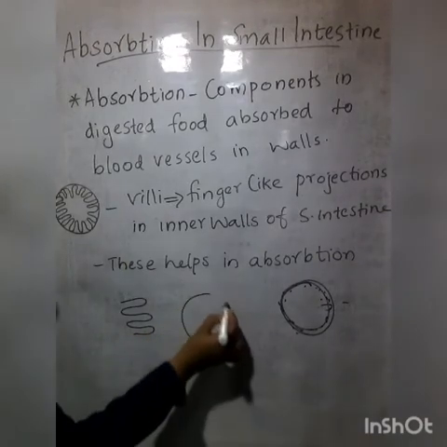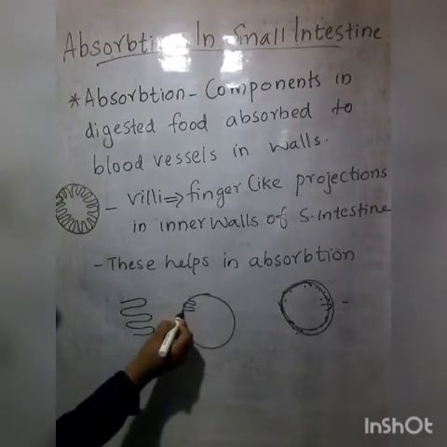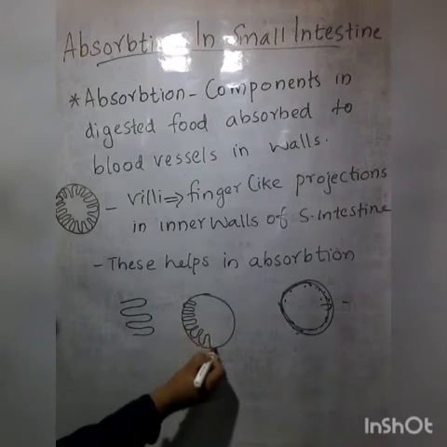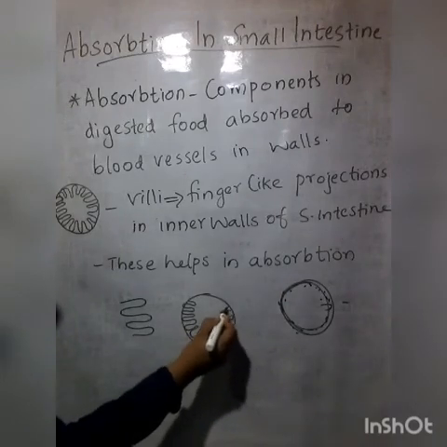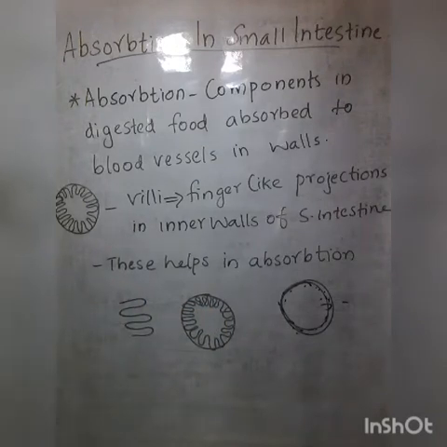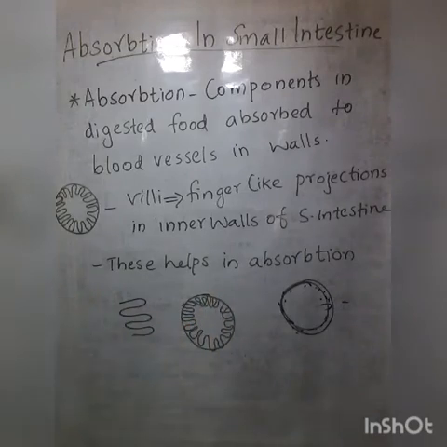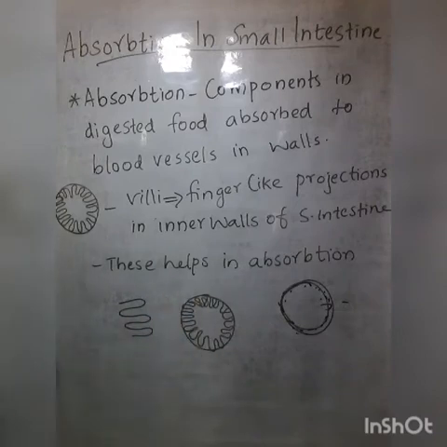When we cut the small intestine open, the inner wall consists of so many finger-like projections, and these finger-like projections help in the absorption of the components of food into the blood vessels.